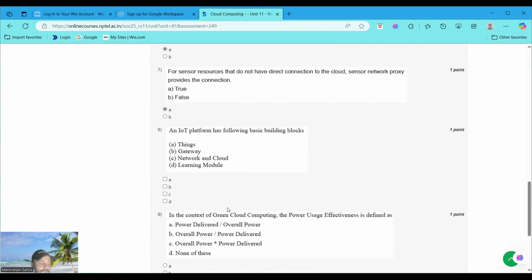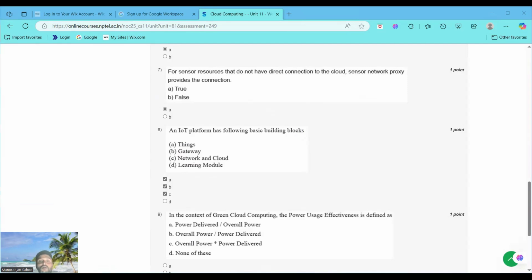It is asking about an IoT platform and its basic building blocks, that is things, gateway, network and cloud. You can choose option A, B and C, that is things, gateway, and network and cloud. Why things? An IoT platform typically includes things, meaning physical devices, sensors and actuators generating data. Option B, gateway, connects things to the network, handling protocol conversions. Option C, network and cloud, is the infrastructure for data transmission, storage and processing.